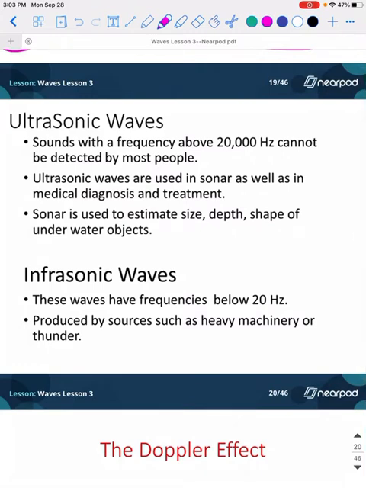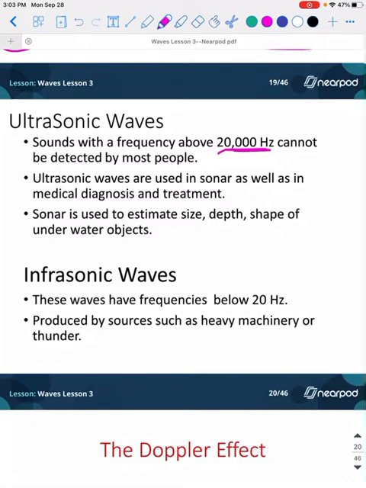Okay, an ultrasonic wave is going to be a sound with a frequency above 20,000 hertz, and it can't be detected. Just like there's only a certain amount of visible light that we can see, there's only a certain amount of sounds that we can hear. So we just have to accept the fact there's a whole unknown world all around us that we just can't even process.